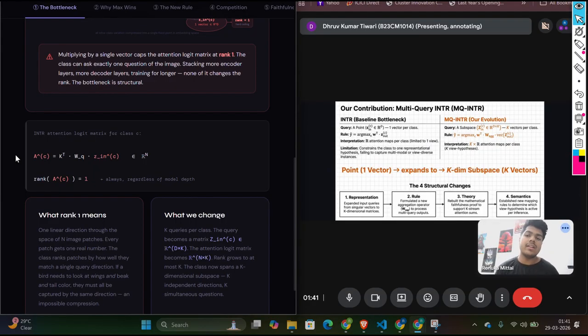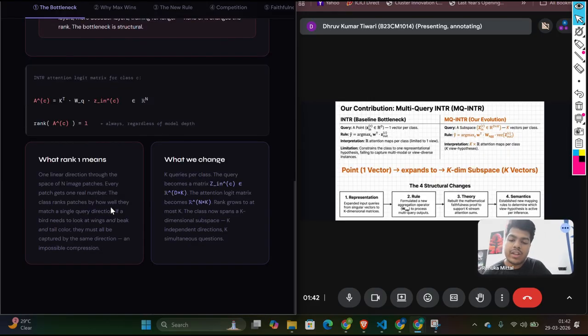By analogy, each class can ask only one question. That's quite limited. So using k queries instead of one raises the attention logit rank up to k, so it can ask k questions per image. That would lead to much more accurate results.